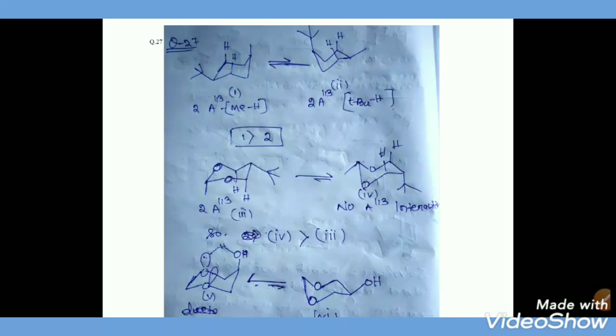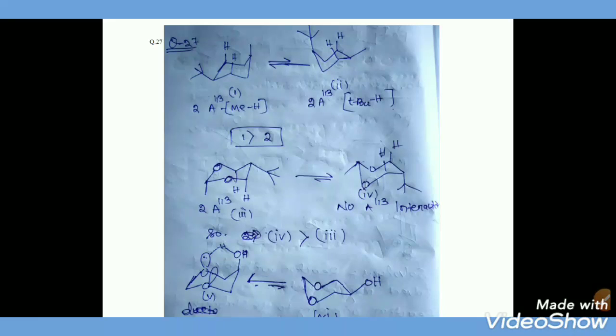But in case of 2, there is a bulky group at the axial position, so there is also a 1,3 diaxial interaction. And between 1 and 2, that bulky group has more steric interaction as compared to that methyl group. So between first and second, the first one will be the more favorable conformation.